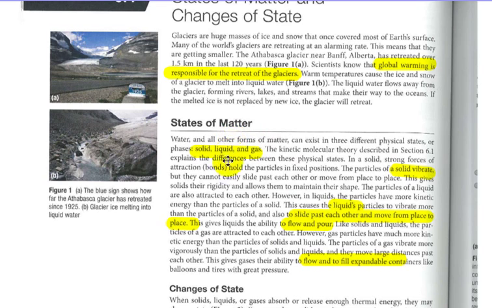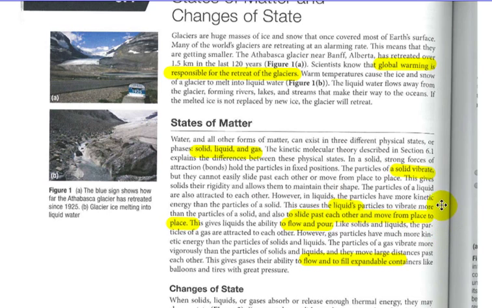So if we look at states of matter, of course solid, liquid, and gas are the states of matter. The kinetic molecular theory explains the difference between these physical states. As we talked about earlier, in a solid state, forces of attraction hold particles very close together in almost fixed positions. So the only movement allowed is vibration of solid molecules, and they can't easily slide past each other. They're held together because they're close together. They're not moving as fast as a liquid. Therefore, the only thing they're allowed to do is vibrate, which makes solids rigid and maintain their shape.